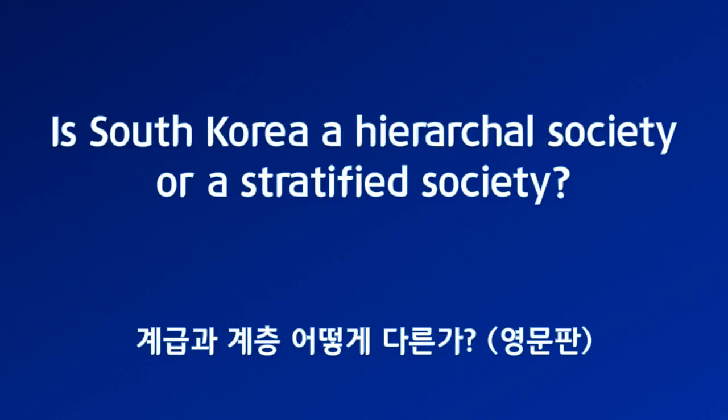A stratum consists of a group of people with similar backgrounds, such as wealth and educational level. In general, people are classified into the upper class, the middle class, and the lower class in a stratified society. Yet, the greatest difference from the hierarchical society is that the class of a person in the stratified society may be changed, depending on which aspect is considered the most. In other words, one can belong to either the upper class or the lower class depending on the criterion of interest.